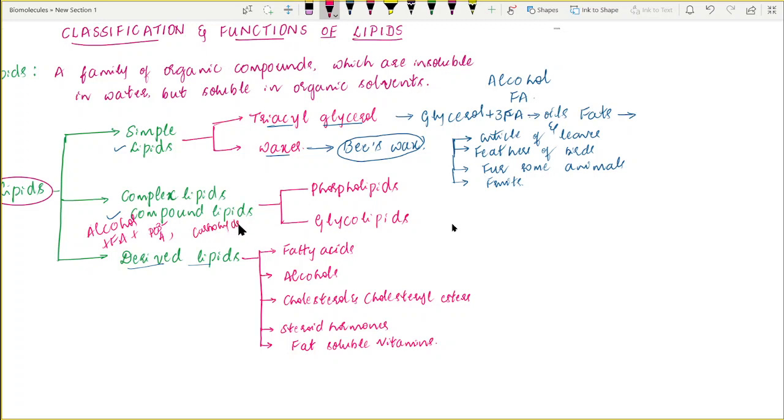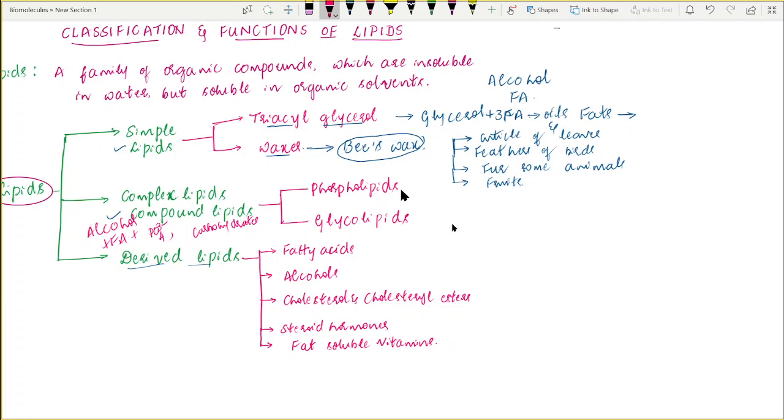Along with the fatty acids and an alcohol, additional compounds are released from these lipids, and that's why we call them complex lipids or compound lipids.